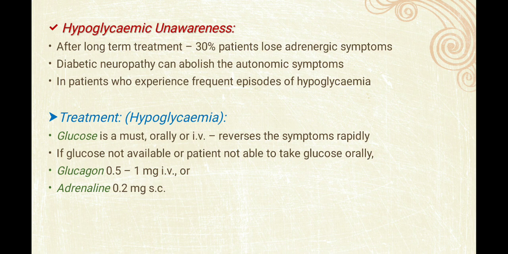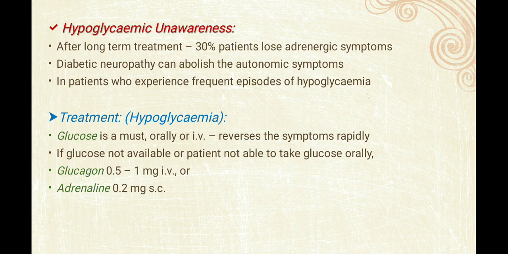In some of the patients, there will be hypoglycemic unawareness. This is also a new term for us. After long-term treatment of diabetes, 30% of patients lose adrenergic symptoms. Why? Because of diabetic neuropathy, which can abolish the autonomic symptoms. So in patients who experience frequent episodes of hypoglycemia, this unawareness leads to frequent episodes.